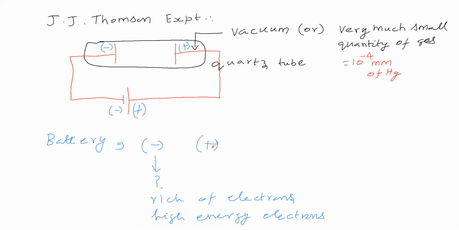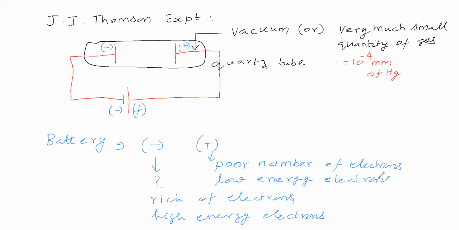So what is the meaning of the positive pole? Positive pole means a poor number of electrons. Otherwise, we can say low energy electrons. So the positive pole means a poor number of electrons, or low energy electrons.